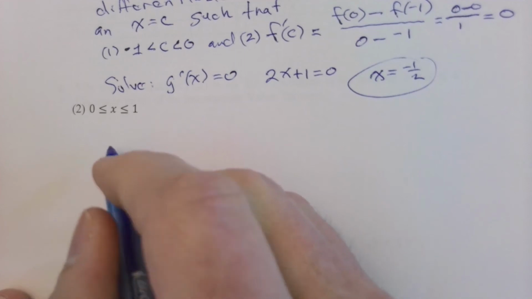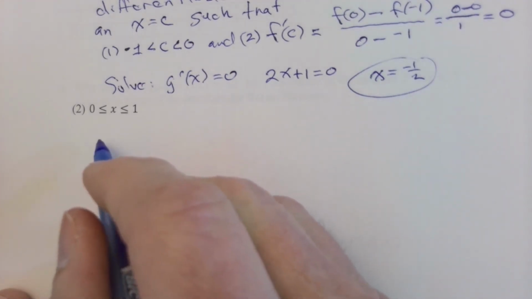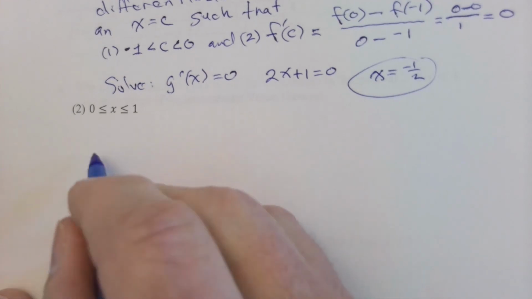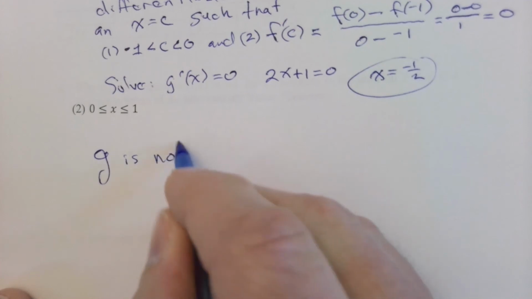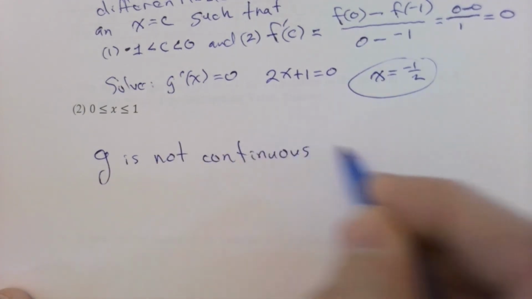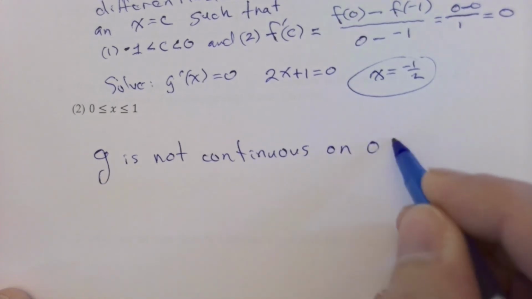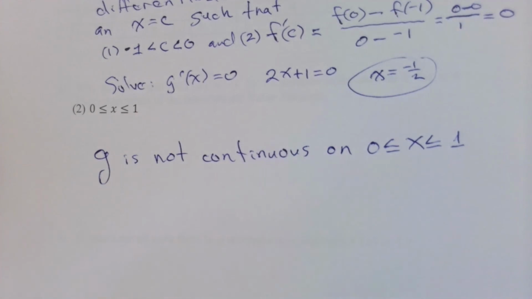So the mean value theorem is not going to make any kind of statement or conclusion or promises or guarantees. Why? Because g is not continuous on 0 ≤ x ≤ 1. And that's the end of that.